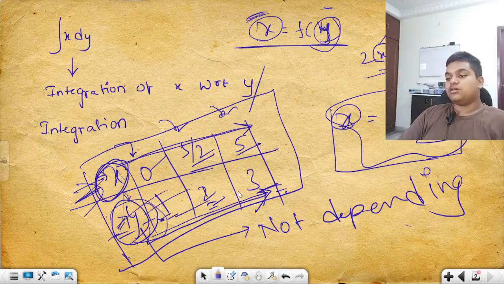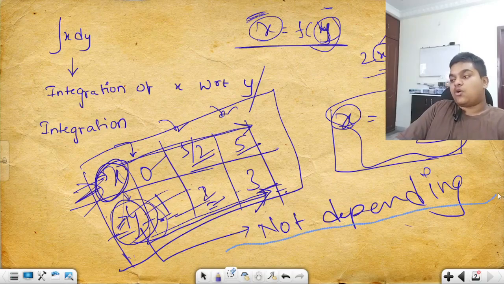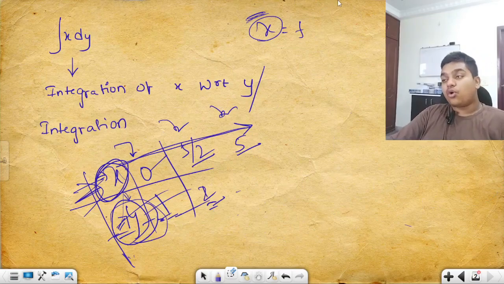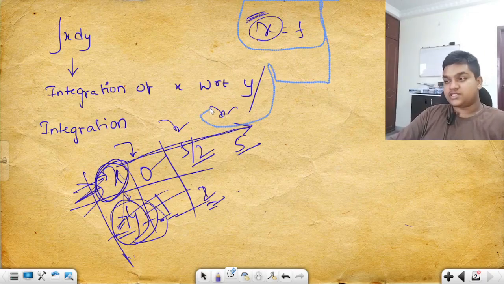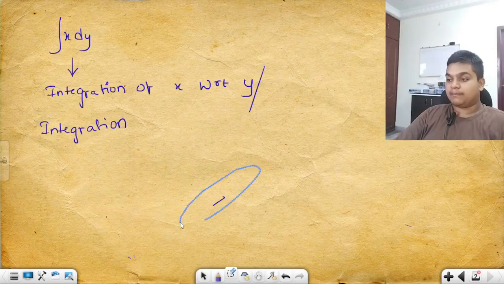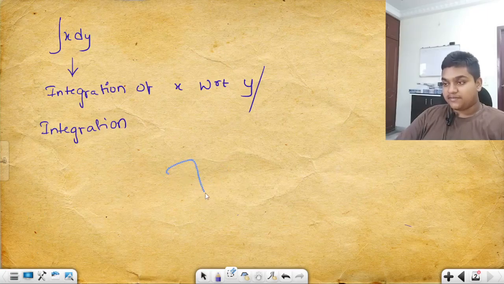Am I right or wrong? Are we good to go? If you take differentiation or if you take integration, we always integrate or differentiate the dependent variable with respect to the independent variable. Am I right? Similarly, we are finding the values of the dependent variable with respect to the independent variable only. Here, we are not finding the values of the independent variable with respect to the dependent.